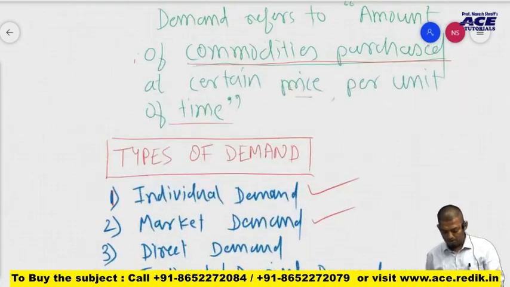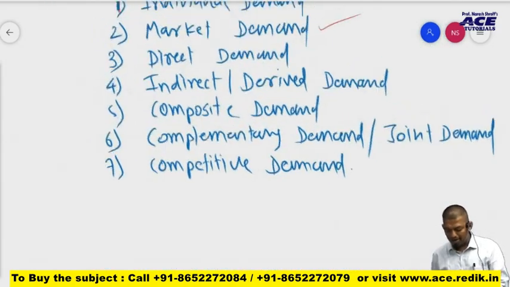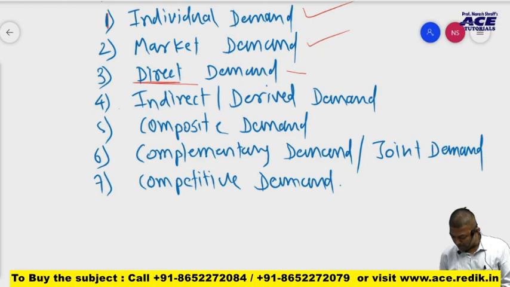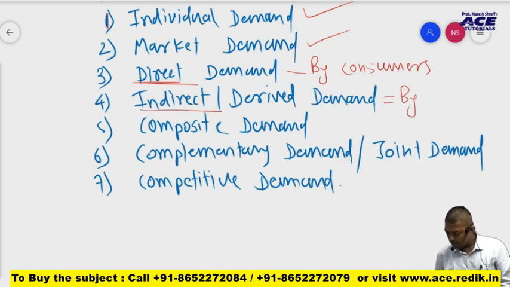Okay. The next thing is direct demand and indirect demand. Now what is direct demand? Generally, direct demand is made by consumers and derived demand is made by producers.